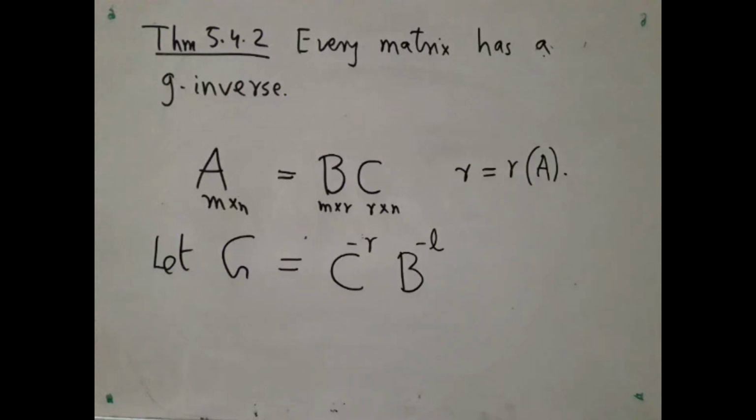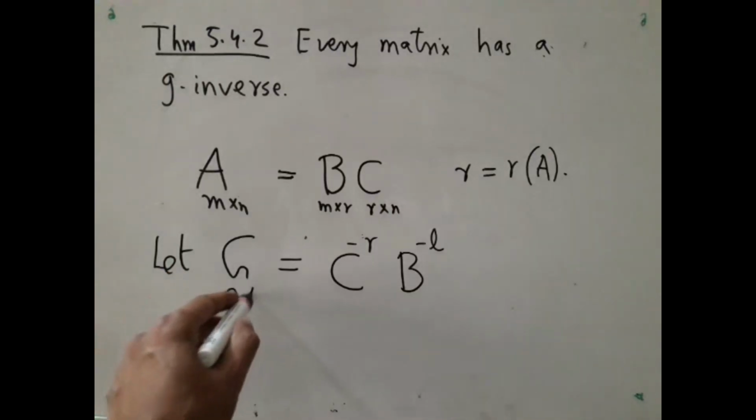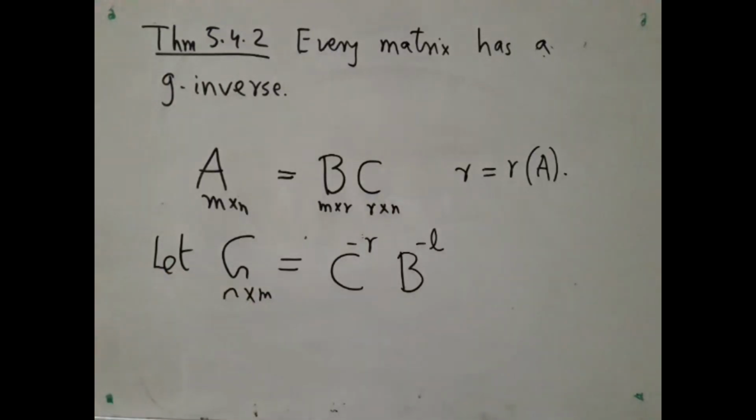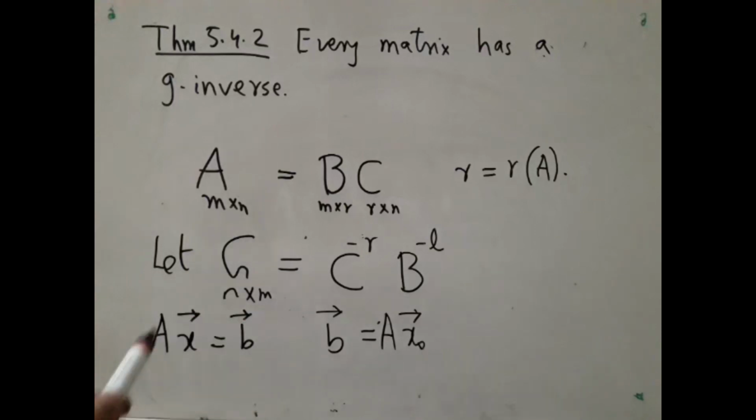I claim that if you take G in this way, the right inverse of C times the left inverse of B, then this matrix, which is of the order n by m, must satisfy the condition of a G inverse. To check this, we take any consistent system Ax = b. I said it is consistent, so there is at least one solution to it. Suppose x naught is one solution. So b is actually equal to A x naught, which is B C x naught.